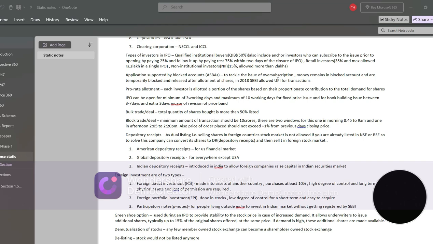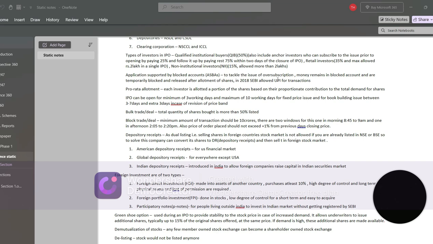The second are retail investors. They are allowed a maximum of 35%, and for a single IPO, a maximum investment of 2 lakh rupees is allowed. Third one is non-institutional investors. For this, a maximum of 15% can be allotted for an IPO, and for a single IPO, more than 2 lakh rupees of investment is allowed. So these are the three kinds of investors in an IPO.